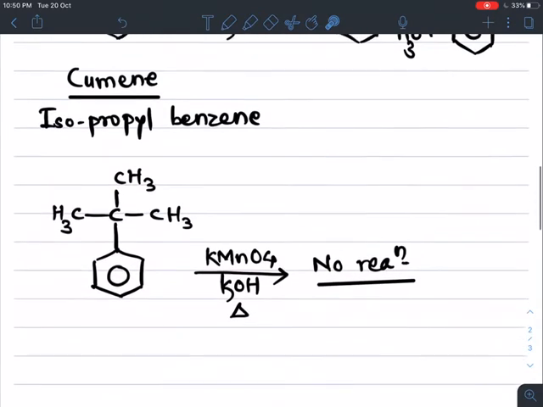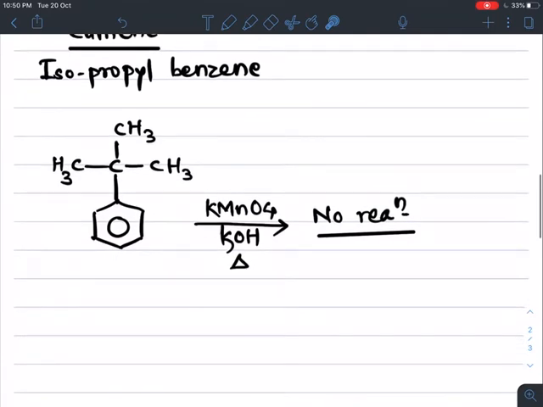But due to the absence of hydrogen on the carbon attached to the benzene ring, tertiary butyl benzene does not undergo oxidation with any oxidizing agent, so no reaction takes place. So this is about the preparation of aromatic carboxylic acids from alkyl benzene.